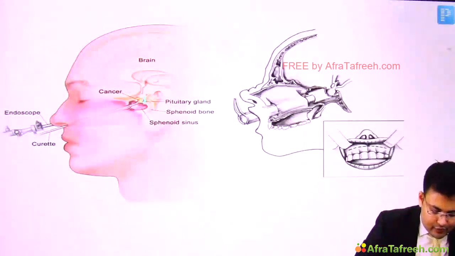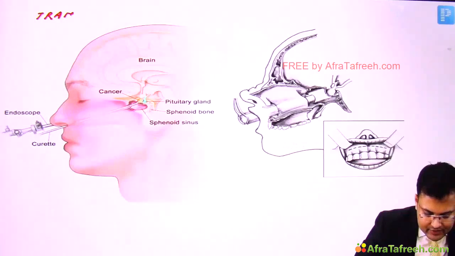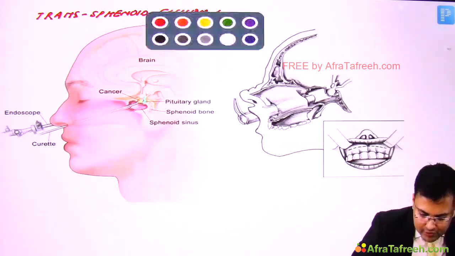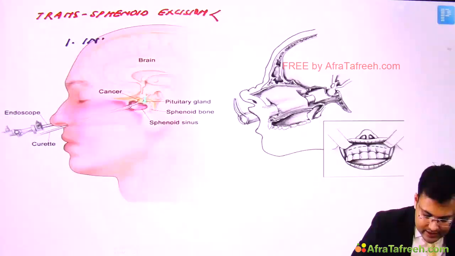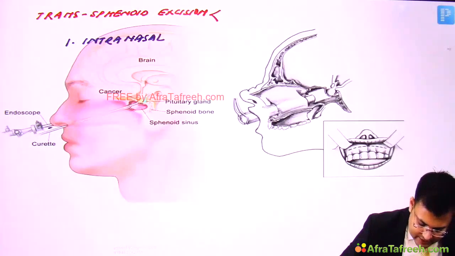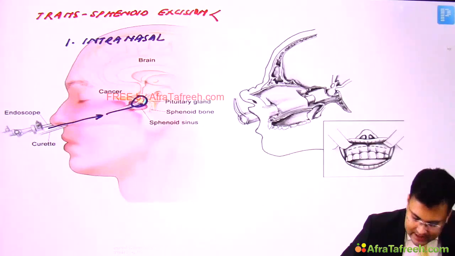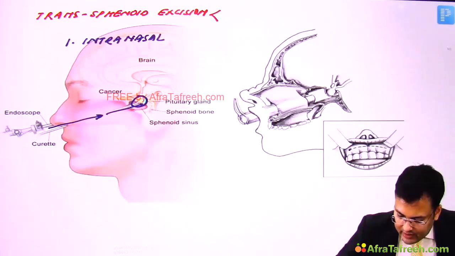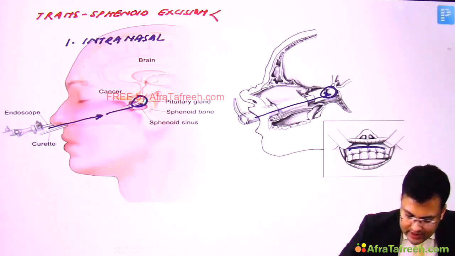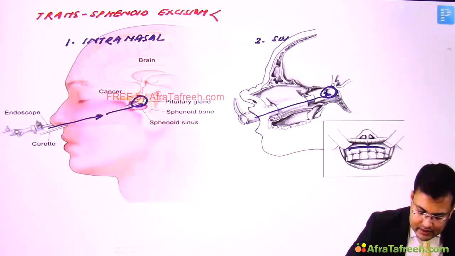So we go for transsphenoidal excision of the tumor. Trans means via the sphenoid sinus. So transsphenoidal excision. And what are the two approaches? First is intranasal. So here you can see I'm using this nasal cavity and I'm going to excise the tumor. And here you can see this is a sublabial incision. So via this approach I'm going to excise the tumor. So the second approach is sublabial.